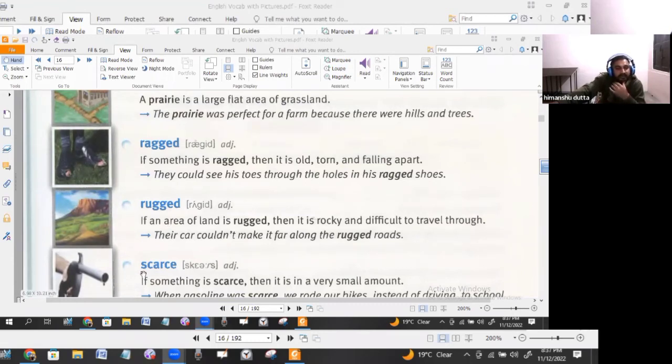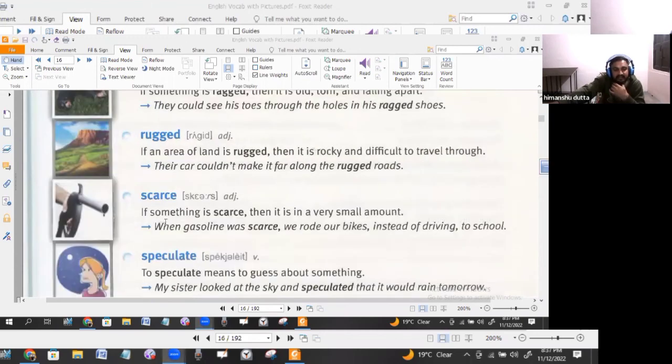Okay, now you see the next word, scarce. If something is scarce, obviously that's quite less. Scarce is usually used when something is quite less. If something is scarce, then it is in very small amount. If something is in small amount, then definitely it is scarce. Earlier in the previous lesson we talked about dearth. Here we are talking about scarce.